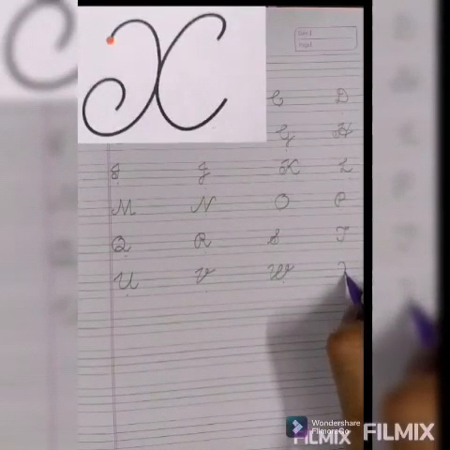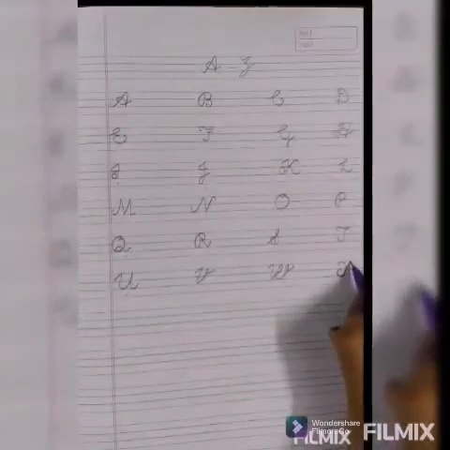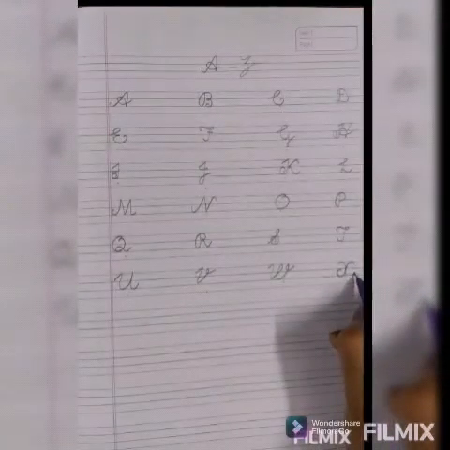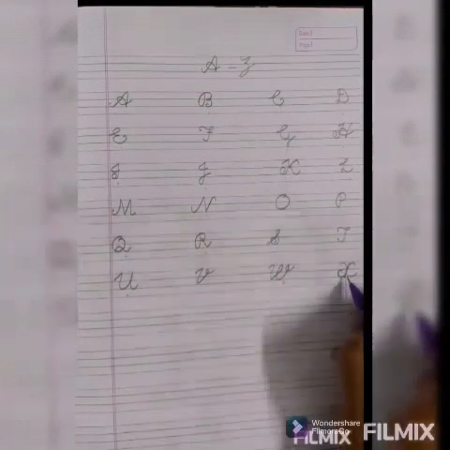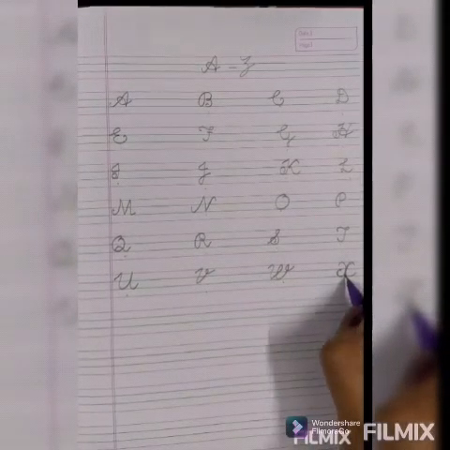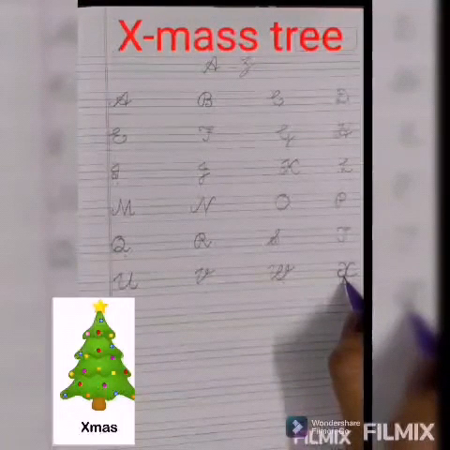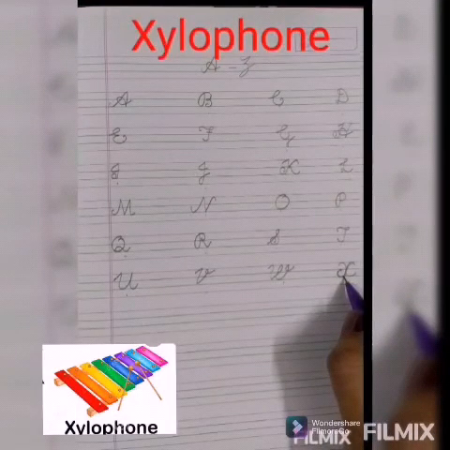Capital cursive X. Phonic sound of X is X. X for X-ray, X for Xmas tree, X for xylophone.